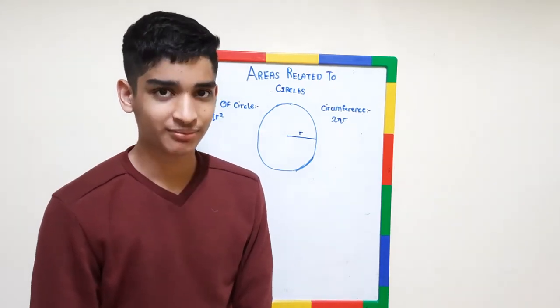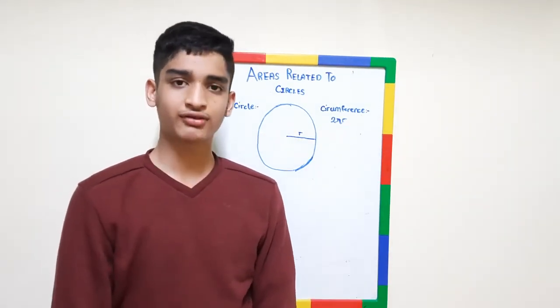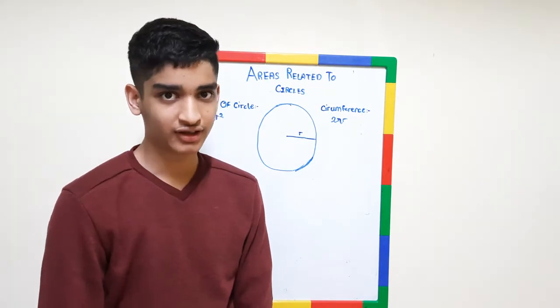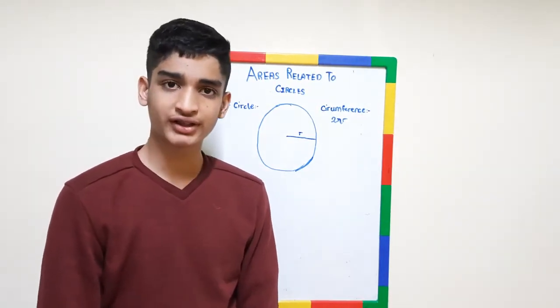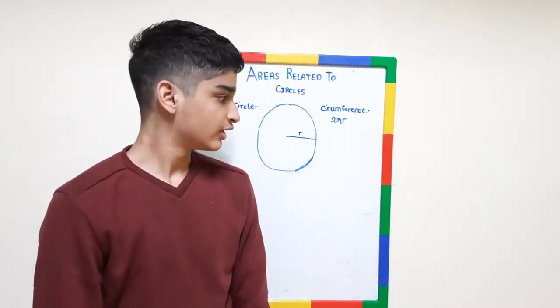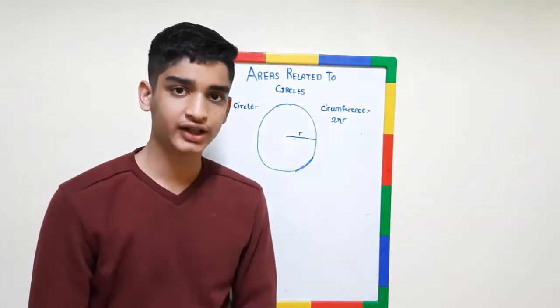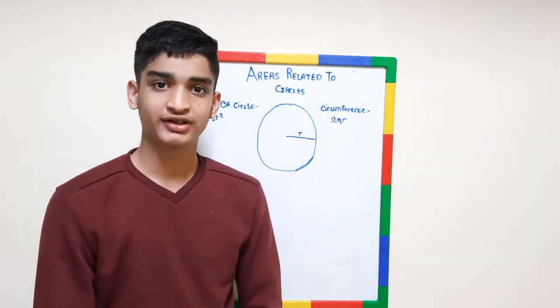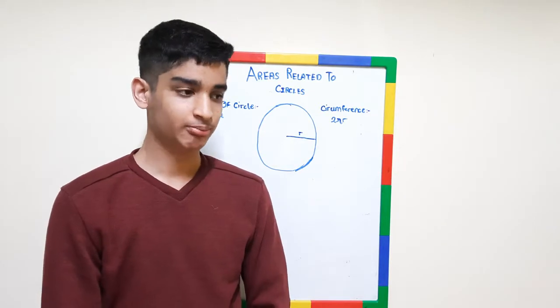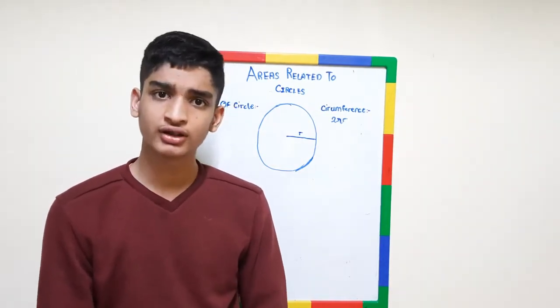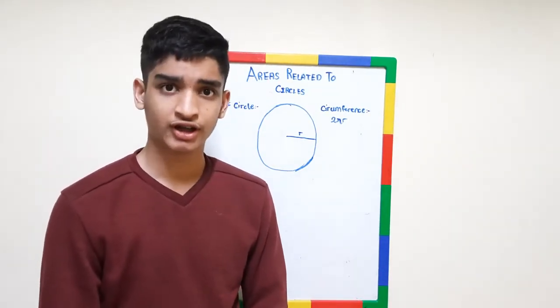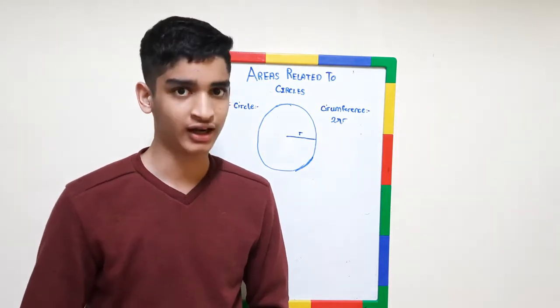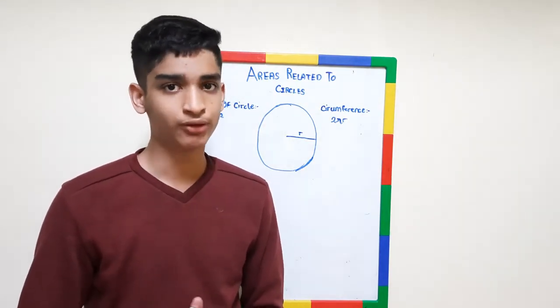Hi guys, what's up? So today we are going to start with a new topic, circles. As we have completed trigonometry, now what are circles? They are a very special shape. They don't have any vertices, but some people say that they have infinite vertices. Let's try to understand the perspective of both.